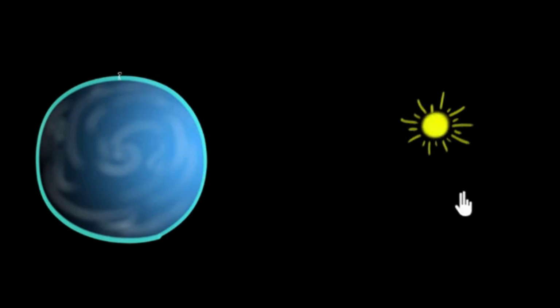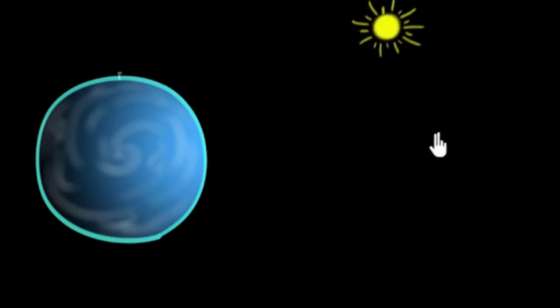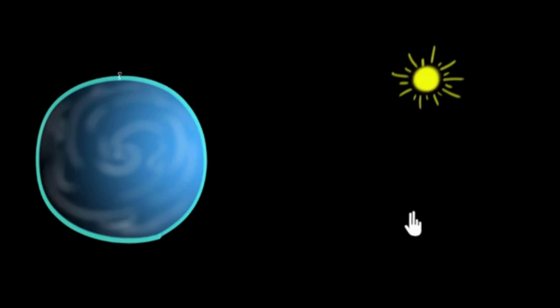But from our perspective, it looks as if it's the sun that's going around us, and that's why we use the word sunrise and sunset. But at what position does the sun appear to be rising for us? That's what we are interested in, right? We want to know what happens at the sunrise or the sunset. And you may also know the answer to this.